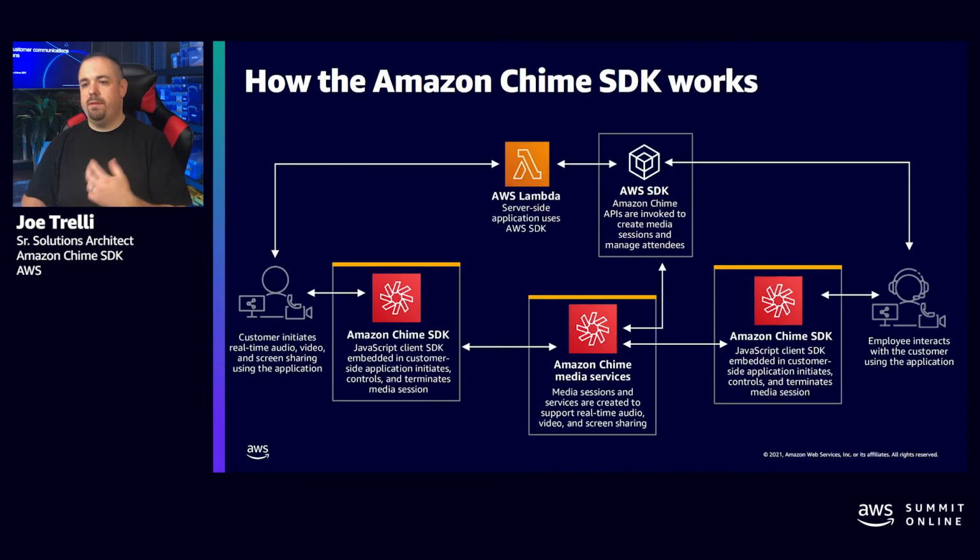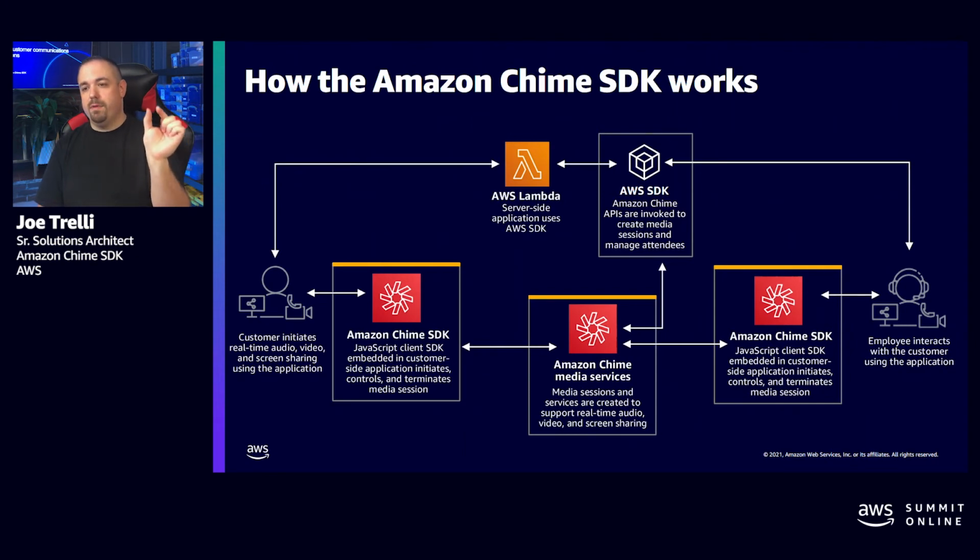I mentioned before we'd get into a little bit of the architecture of how it works. We're not going to get super deep today. Of course, if you have questions, you could always reach out to your fellow Amazon Chime Solutions Architect. We're happy to help you through that. But at a high level, you have a server-side application and you have a client application. Client application meaning an app that either runs on an iOS or Android device or runs in the web on Google Chrome or Firefox or Safari. And then on the server side, that's the app that you manage. Well, you manage both, but that's the app that talks to the Amazon Chime SDK.